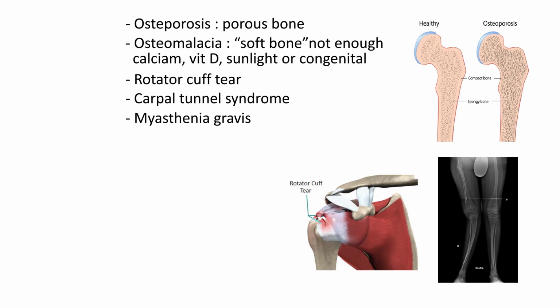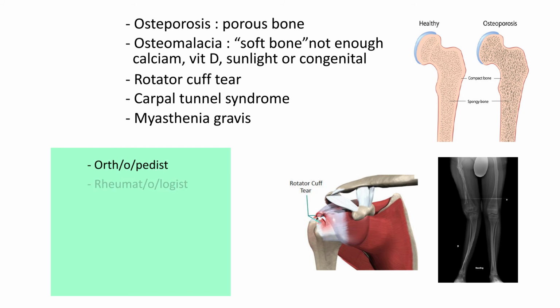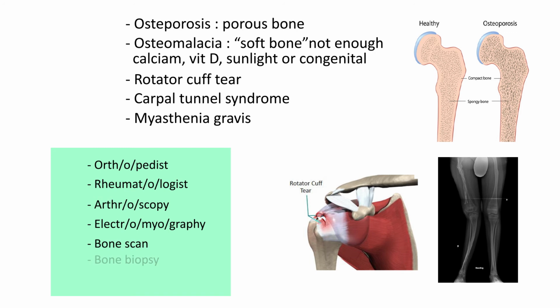And you have to get familiar with all of these words, since you will face them in medical terms quite a lot. For example, orthopedist, rheumatologist, arthroscopy, electromyography, bone scan, bone biopsy, the muscle biopsy.